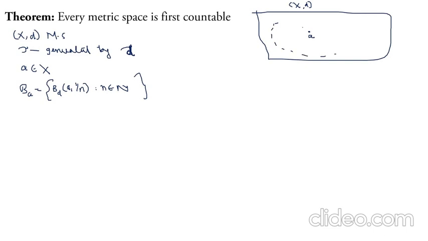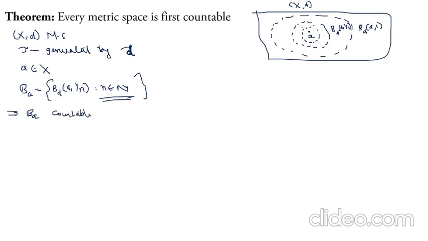For n equal to 1, we get B_d(A, 1), the open ball with center A and radius 1. Then n equal to 2 means the open ball with center A and radius 1/2. Like this we get a collection of open balls with center A and radius 1/n, which we call B_A. Then clearly this collection is countable because we choose n from the natural numbers, which implies B_A is countable.